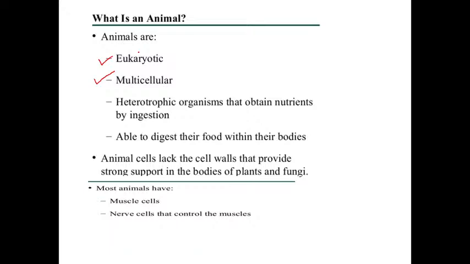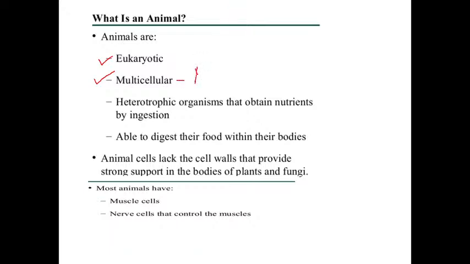Unicellular means single celled. Multicellular means more than one cell. So, Kingdom Animalia includes animals in which the body is made up of a large number of cells and different types of cells.